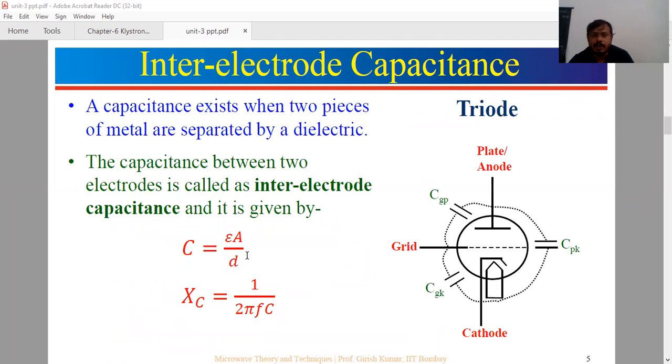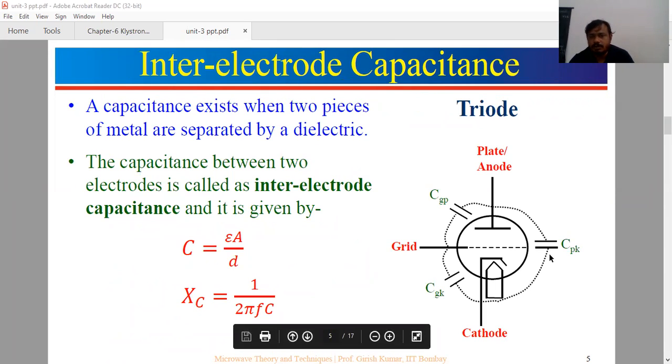Now you can see one by one. So now this is the triode. Triode means three terminal device. There is an anode, we have the cathode, and there is a grid here to control this. The electrons travel from cathode to anode. Now you can see these are the interelectrode capacitances.